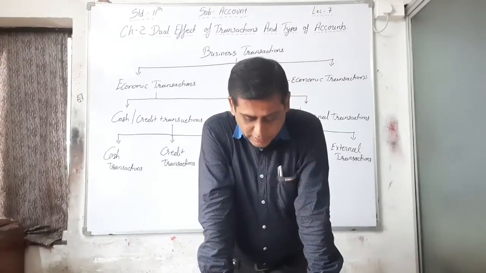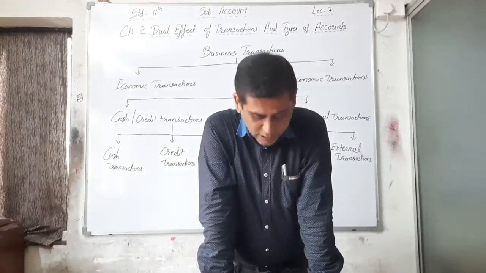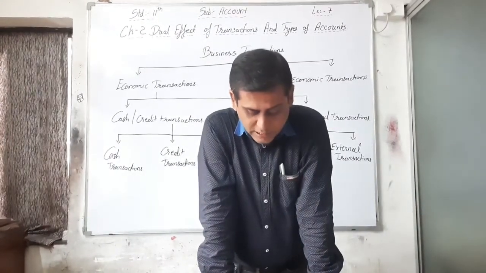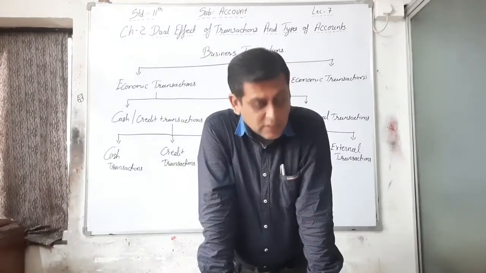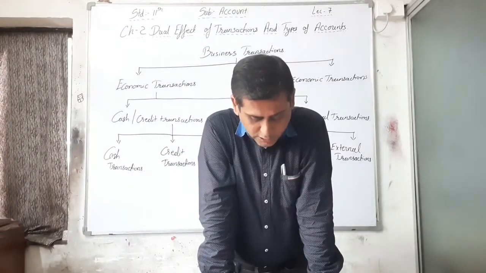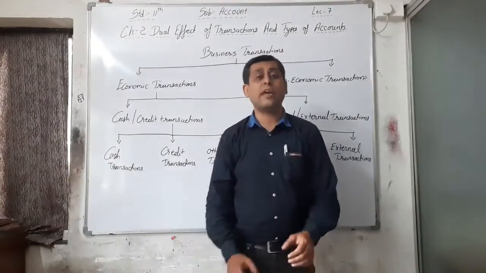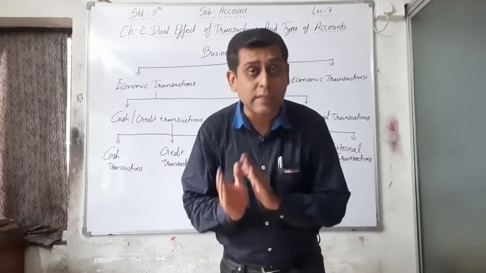In this category, an asset is purchased by the payment of money, or money is realized by the sale of an asset. Example: furniture worth rupees 10,000 is purchased for the business, cash paid and asset purchased. A scooter sold for 40,000, asset sold and cash received. See, this is a cash transaction, but it is a cash transaction for assets.